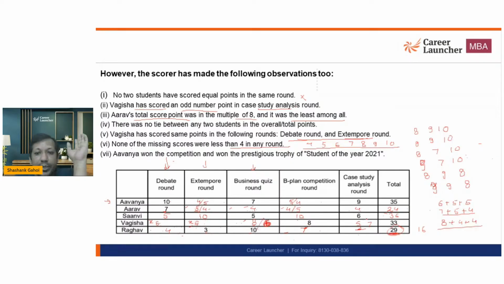Okay. But because of this line, what they are saying, debate round and extempore round, again, there is a lot of confusion that is caused in this set. So not a very good set to solve. I hope everyone understood what are the issues I am talking about in this particular set. Understood?